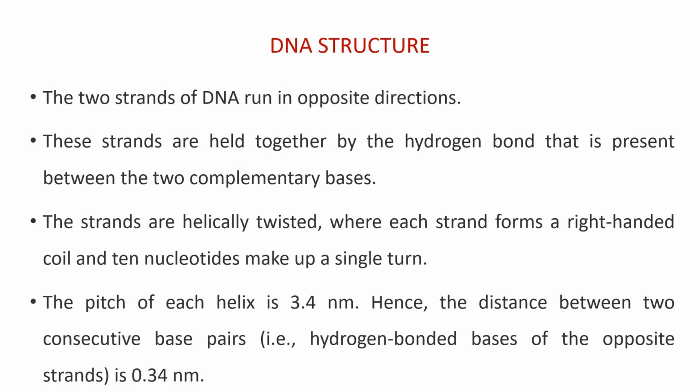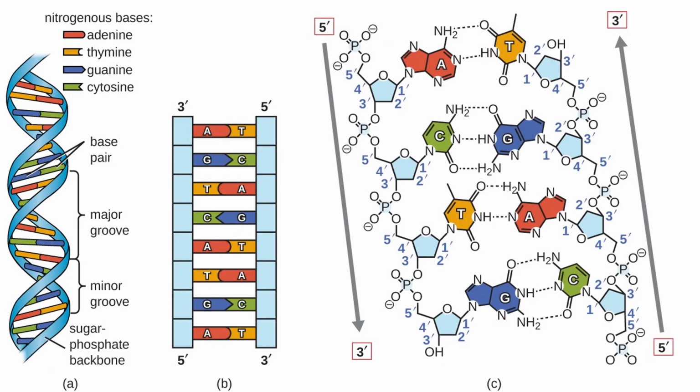The strands are helically twisted, where each strand forms a right-handed coil and 10 nucleotides make up a single turn. The pitch of each helix is 3.4 nanometers. That is, the distance between two consecutive base pairs is 0.34 nanometer. This picture clearly explains the structure of DNA.